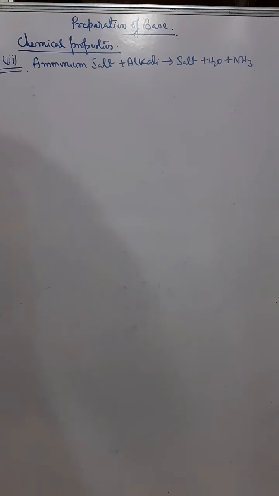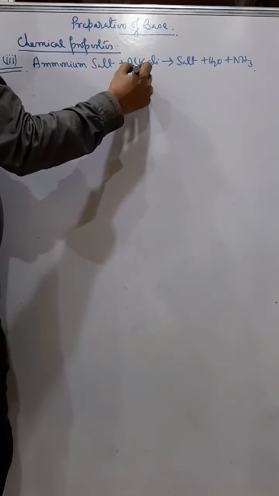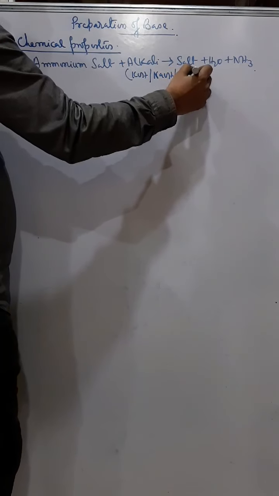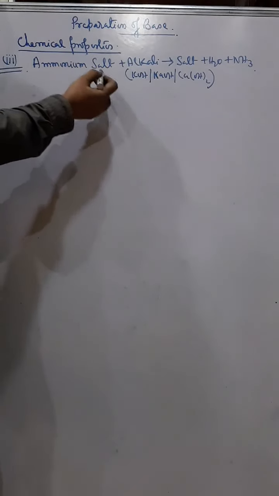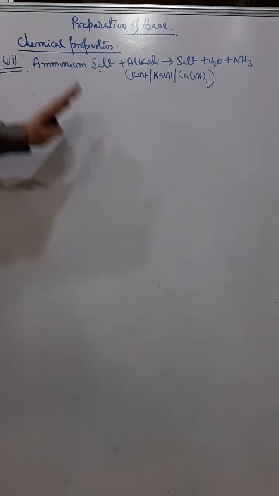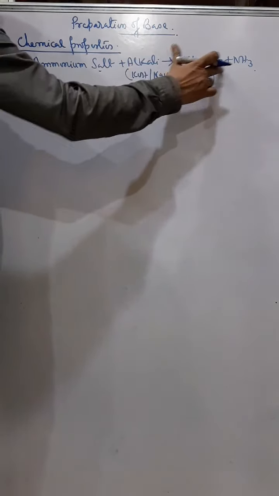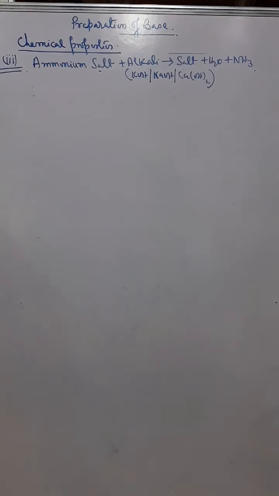Okay, next property: ammonium salt plus an alkali will give you salt, water and ammonia. So you take an ammonium salt and you take an alkali. Alkali means KOH again, NaOH or Ca(OH)2. Okay, so we can't take ammonium hydroxide. Ammonium salt will not react with ammonium hydroxide, but other than ammonium hydroxide, it will react with these three. So simply remember that ammonium salt reacts with an alkali to give salt, water and ammonia. Even this method is used for the laboratory preparation of ammonia.